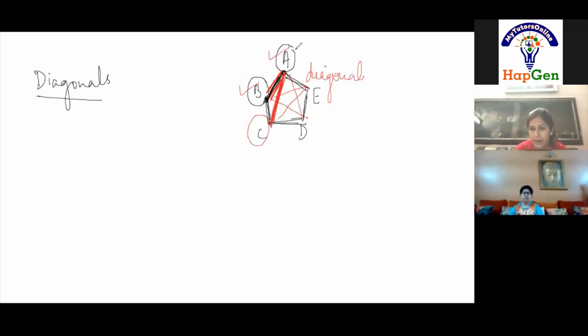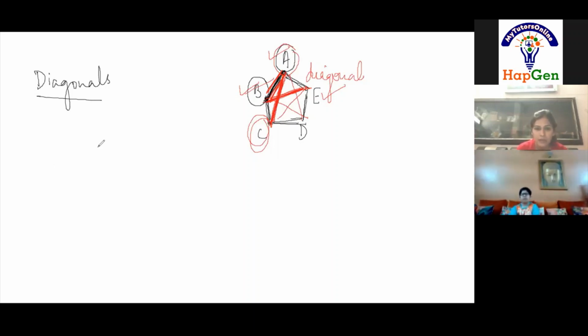Here in this diagram, vertex A and vertex C are not adjacent to each other, right? Yes, ma'am. They are not adjacent. And when we join two vertices which are not adjacent, then we get a diagonal. Vertex B and vertex E are not adjacent to each other, and when we join them, we get a diagonal. So diagonal is clear to you? Yes, ma'am. Diagonal is also clear.